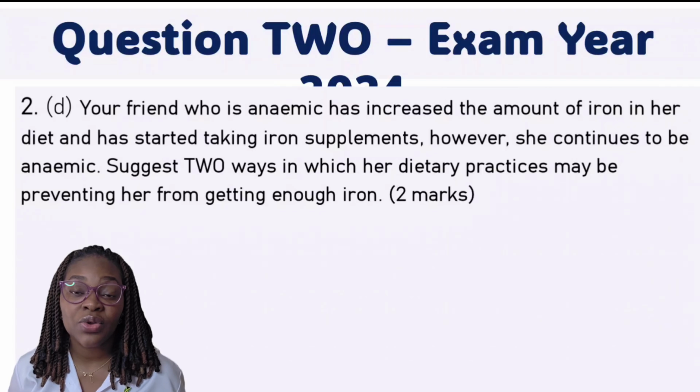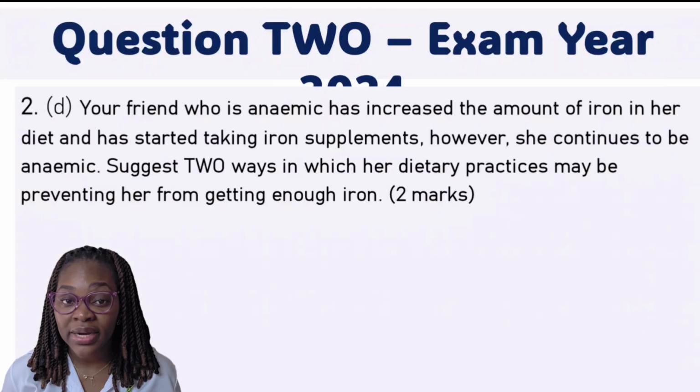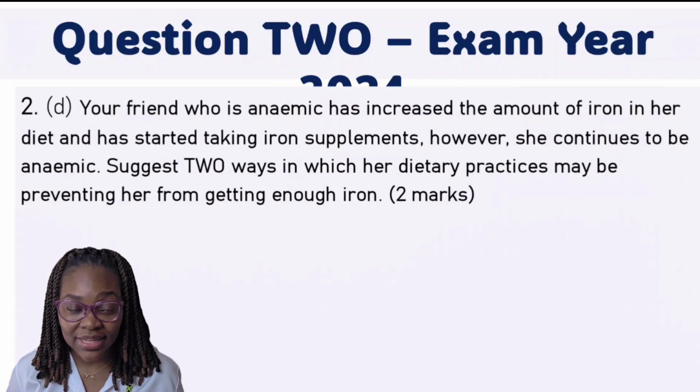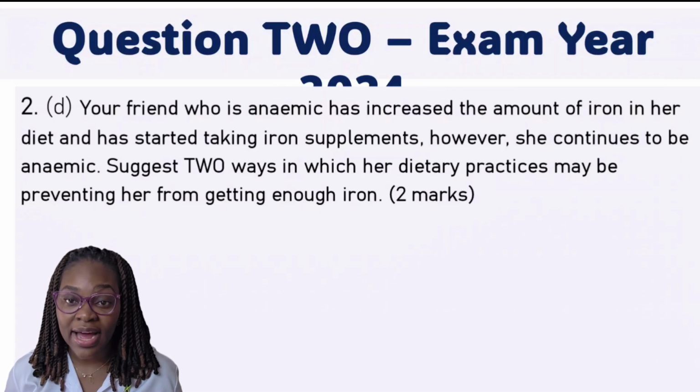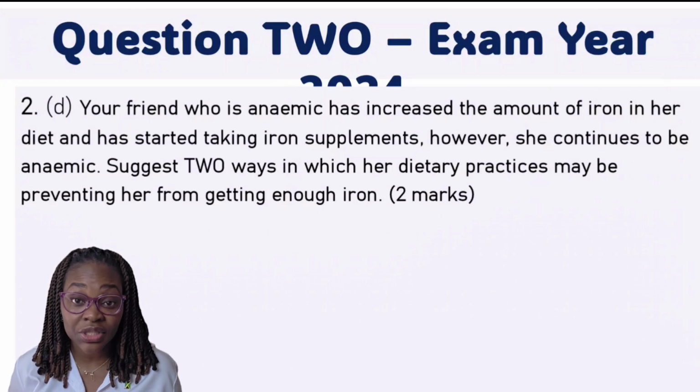So you must know about minerals and also their inhibitors, because this question is pulling on your knowledge of things that prevent the absorption of iron. As you can see, she is taking iron and supplements, but somehow she is still anemic. So what is she doing wrong?